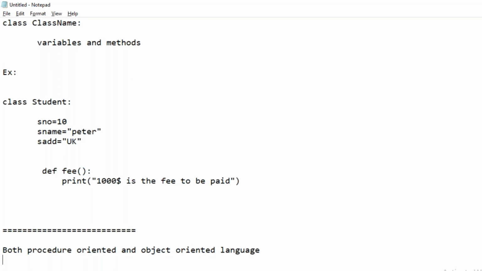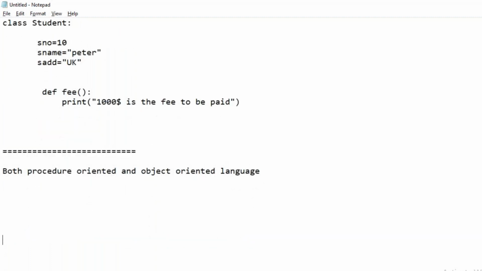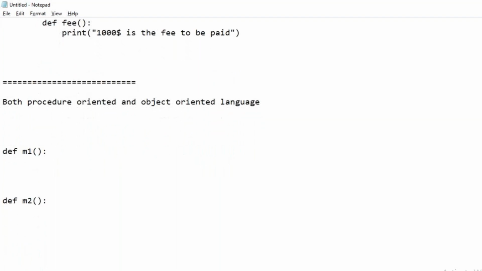In procedure oriented languages, only the functions will be there. Outside of a class, there will be functions like function m1, function m2, and so on. Basically, in procedure oriented languages, pure functions will be there. Without classes, we can directly put the functions.